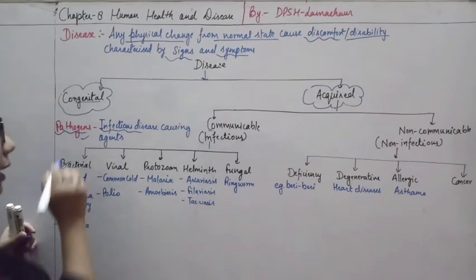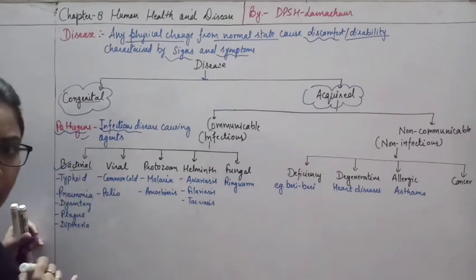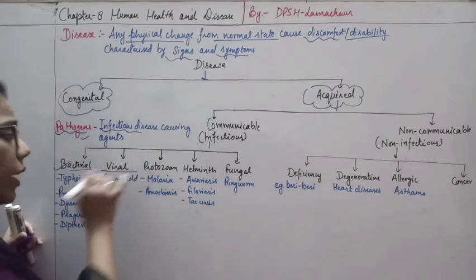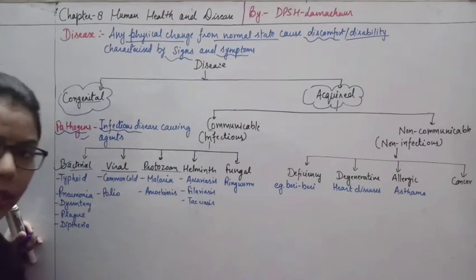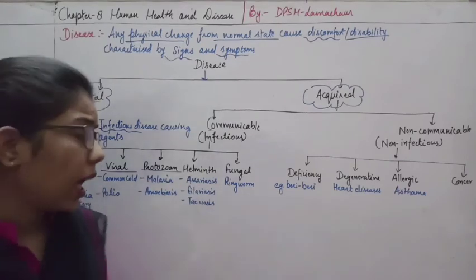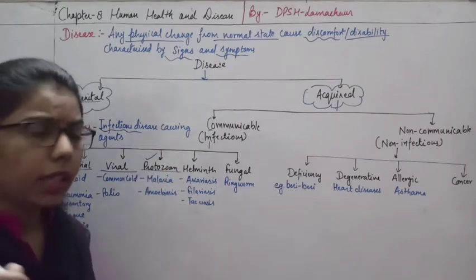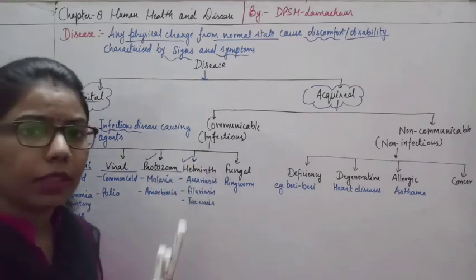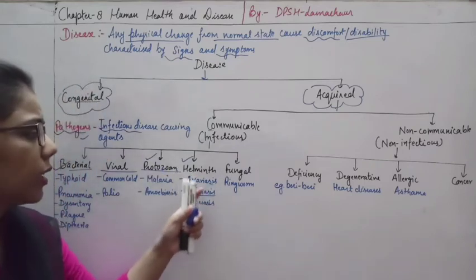So here we have divided these pathogens into different types. What we can say? Bacterial. Those diseases which are caused by bacteria are known as bacterial diseases. Those diseases caused by viruses are known as viral diseases. And those diseases caused by protozoans are known as protozoan diseases, then helminth diseases, and the last one is fungal disease. Out of them, if you recall the protozoan, we have done protozoa in the earlier chapter. We have done helminths, platyhelminthes, aschelminthes. So there we have discussed some of these types of structures and examples.